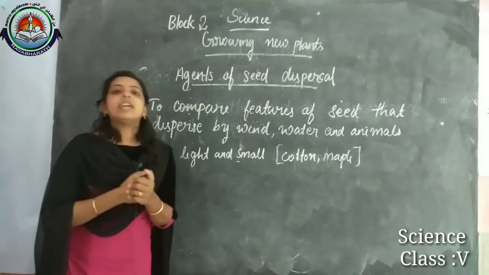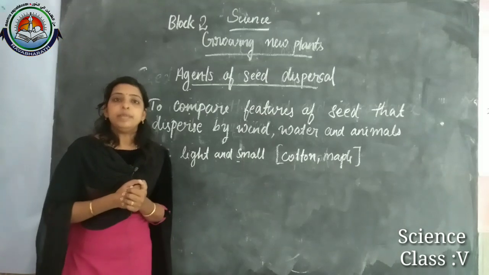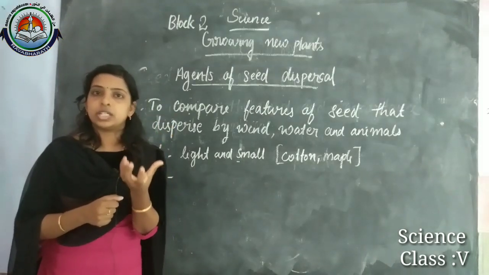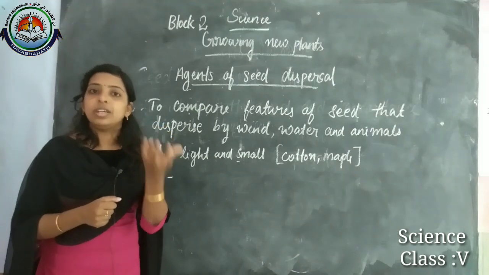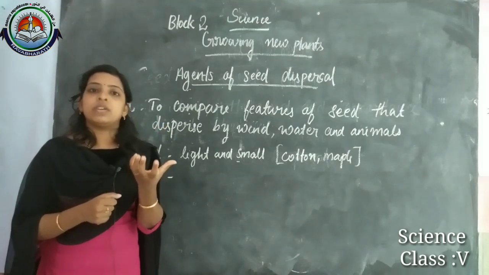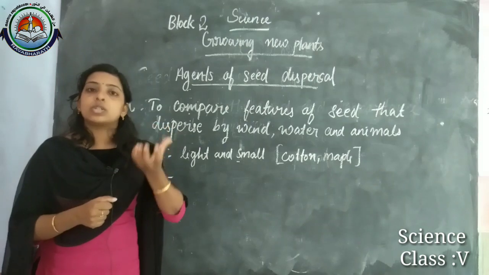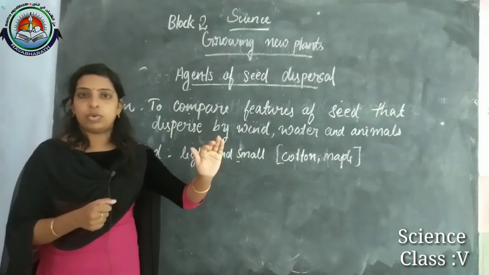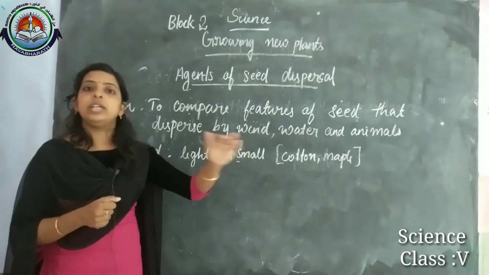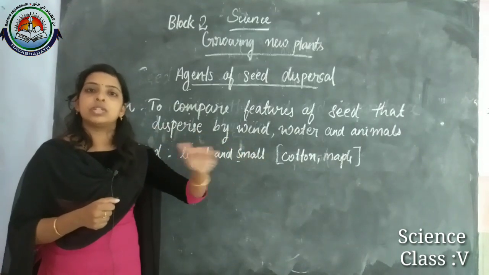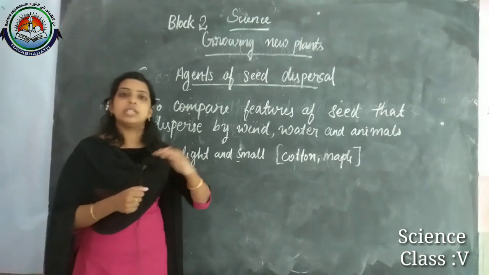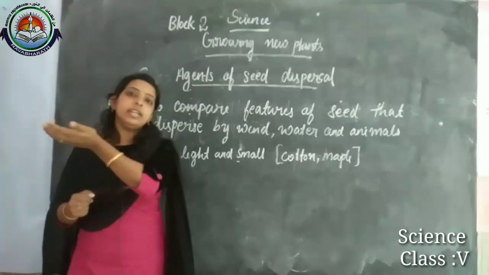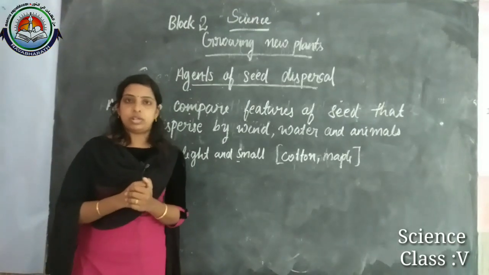The seeds of the water lily have a spongy covering. That spongy covering helps the seeds float on the water. While floating, the flowing water can carry the seeds of the water lily.